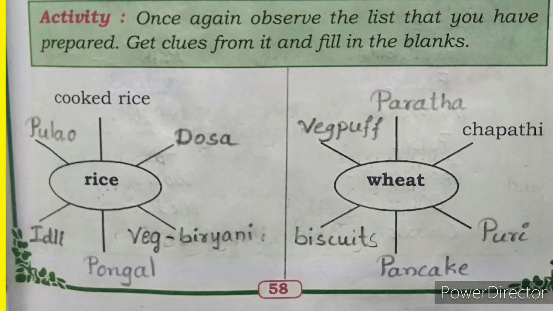One more activity is there. See here. Once again observe the list that you have prepared, get clues from it and fill in the blanks. See here, they have already given here rice. From the rice, which items you will prepare, that you write here. See, for one example they have given already. From the rice, we will prepare cooked rice. Okay, like this you will complete this activity.